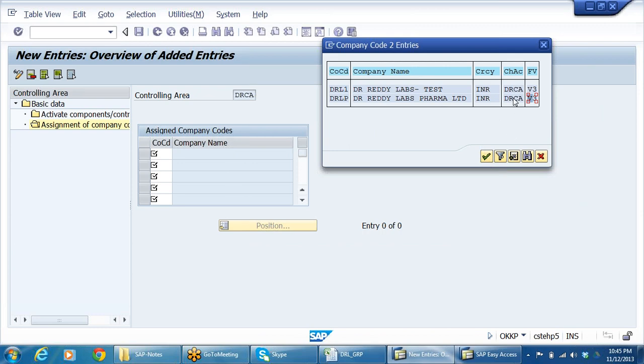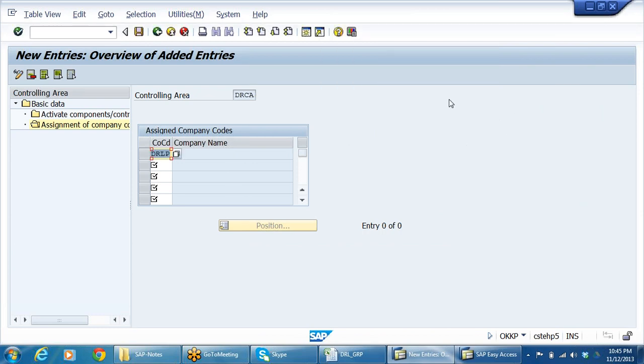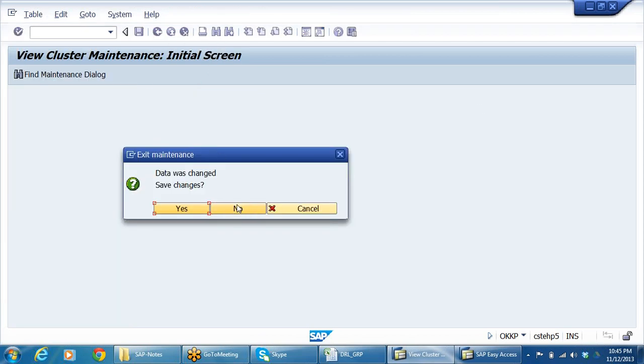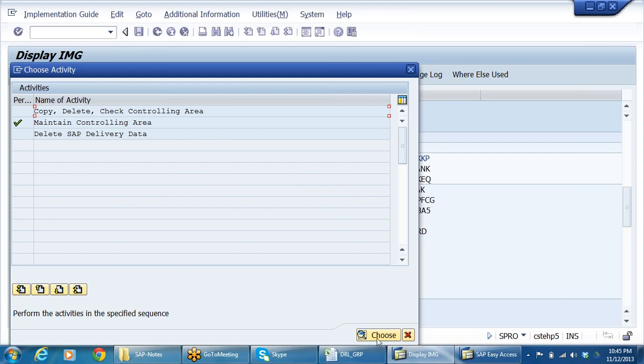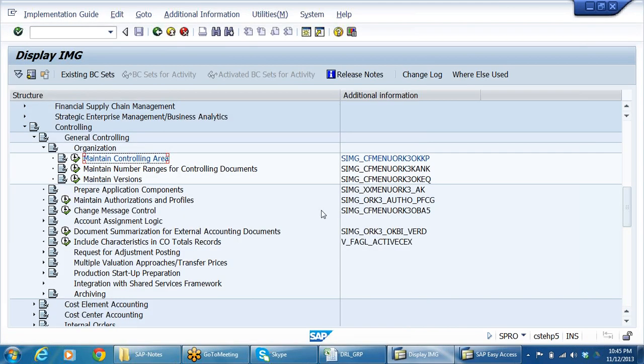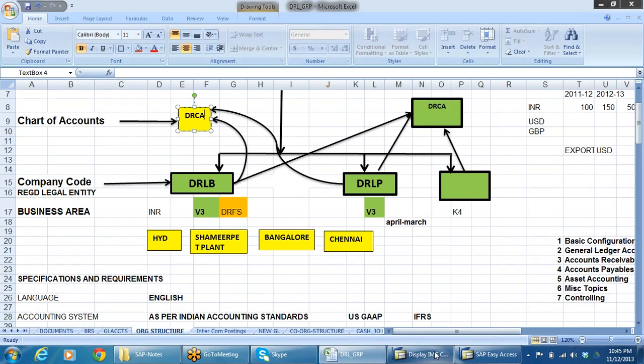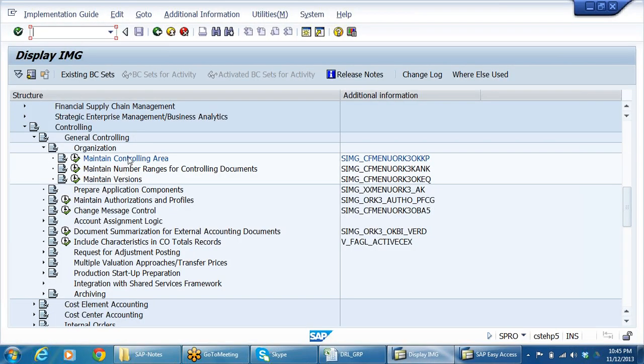Now Dr. Reddy's Lab Pharma Limited, okay, we'll do it later, not now. So like this we can create a controlling area. Next, maintain controlling area. Tomorrow we'll see maintain number ranges, maintain versions, etc. Right? Any specific questions? You can unmute and just speak out.